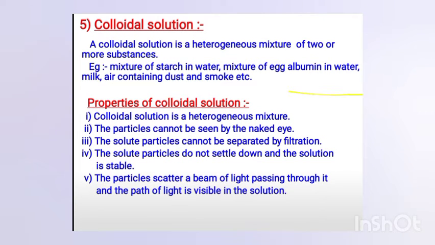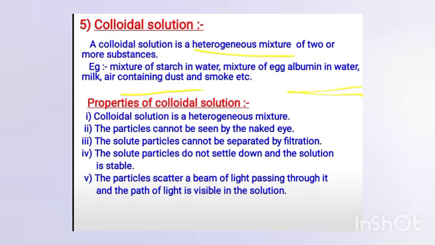So a colloidal solution is a heterogeneous mixture, in which both the components will be visible to us, like a mixture of starch in water, or a mixture of egg albumin in water. All these are heterogeneous mixtures.